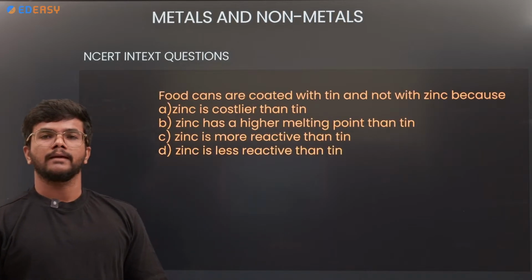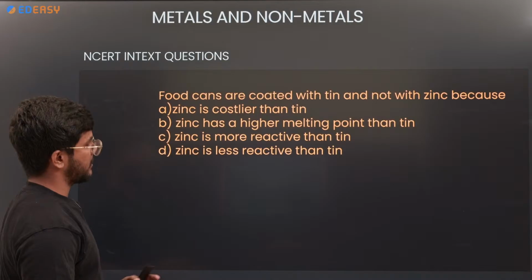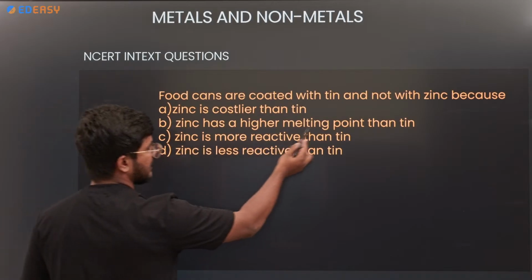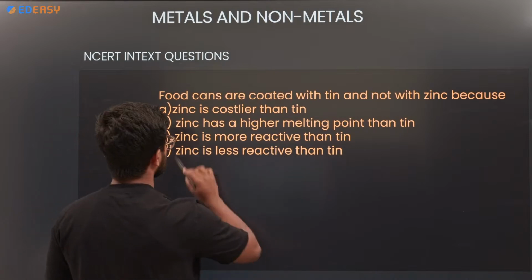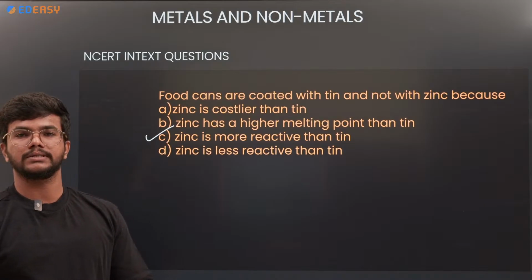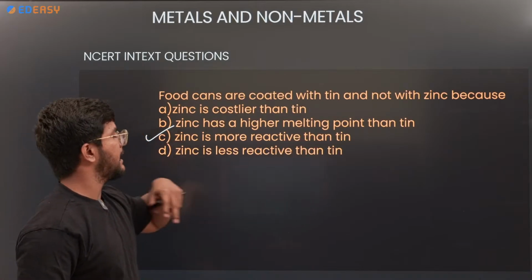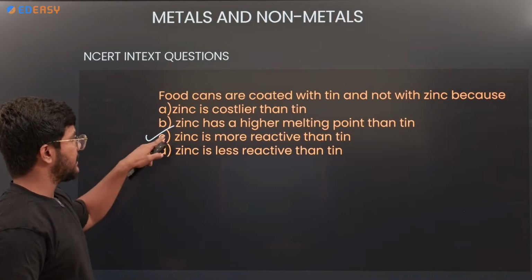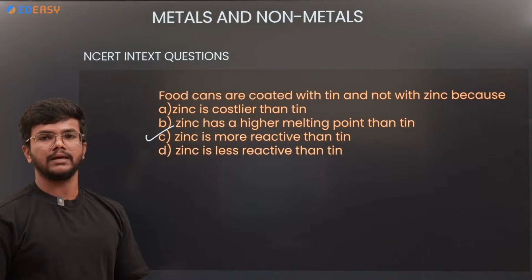Okay, next. Food cans are coated with tin and not with zinc because zinc is costlier than tin? Zinc has a higher melting point than tin? Zinc is more reactive than tin? Zinc is less reactive than tin? Yes, zinc is more reactive than tin. That is why we should not use zinc for food cans. We can use tin. Also zinc is toxic in nature and not edible. So we should use tin in place of zinc for coating food cans.